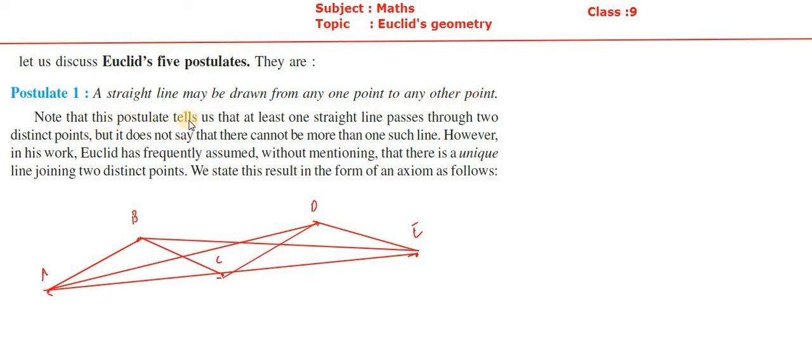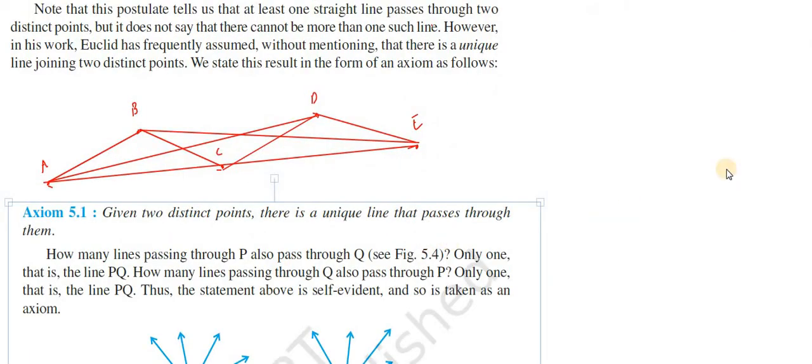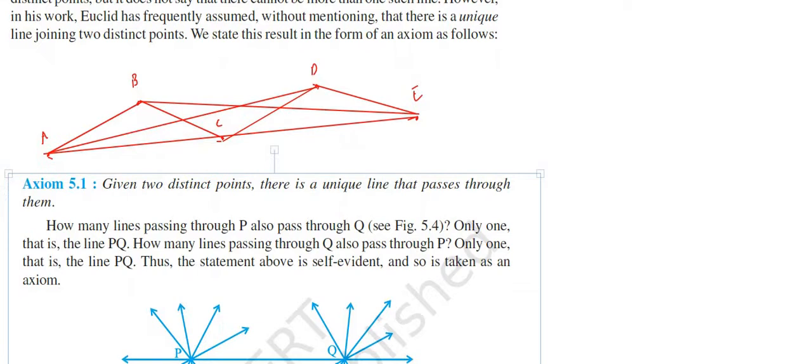Note that this postulate tells us that at least one straight line passes through two different points, but does not say that there cannot be more than one such line. However, in his work, Euclid has frequently assumed, without mentioning, that there is a unique line joining two distinct points. We state this result in the form of an axiom as follows. Given two distinct points, there is a unique line that passes through them.